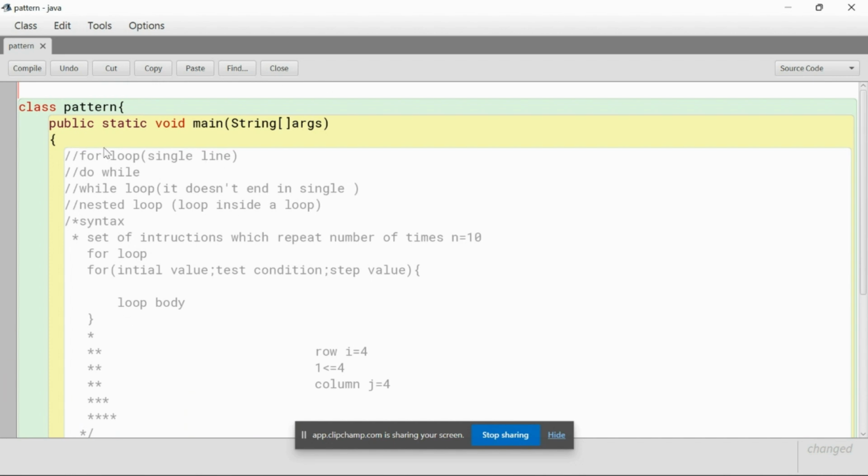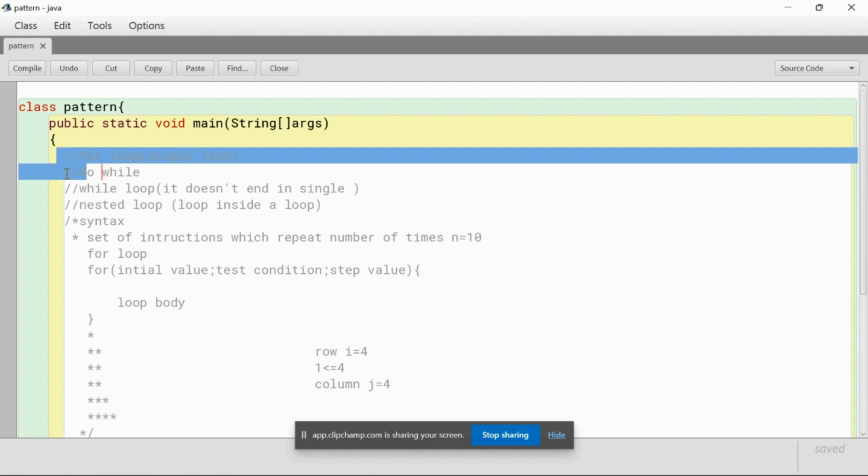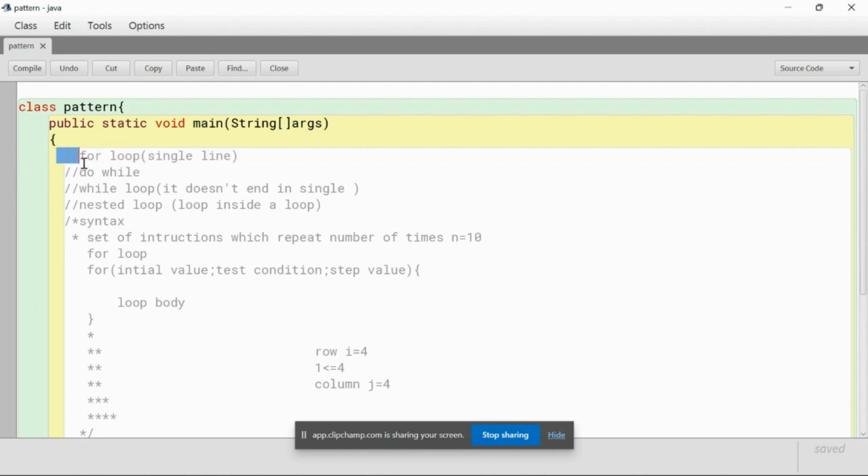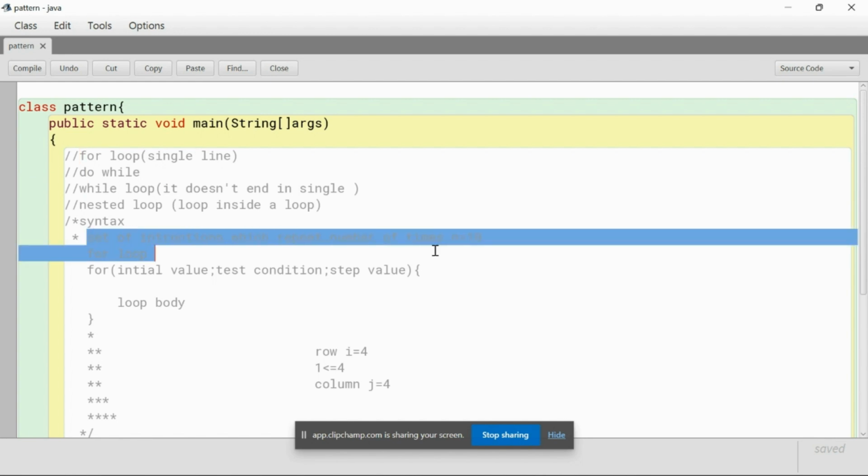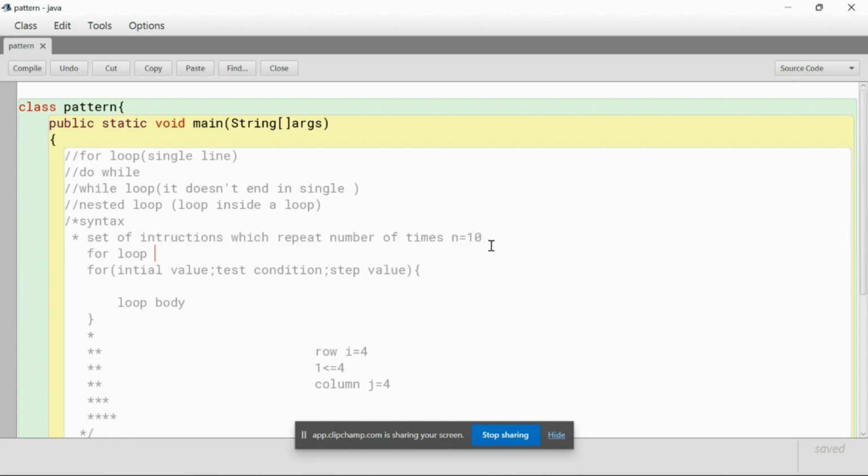First, before getting into the pattern, we have to know the different types of loops. Before that, we have to know what a loop is. A loop is a set of instructions which repeats itself n number of times, or whatever number of times a user says. If the user specifies to repeat this loop 5 times or 10 times, it is going to repeat until the test condition is satisfied. It's not going to stop. So that is called a loop.